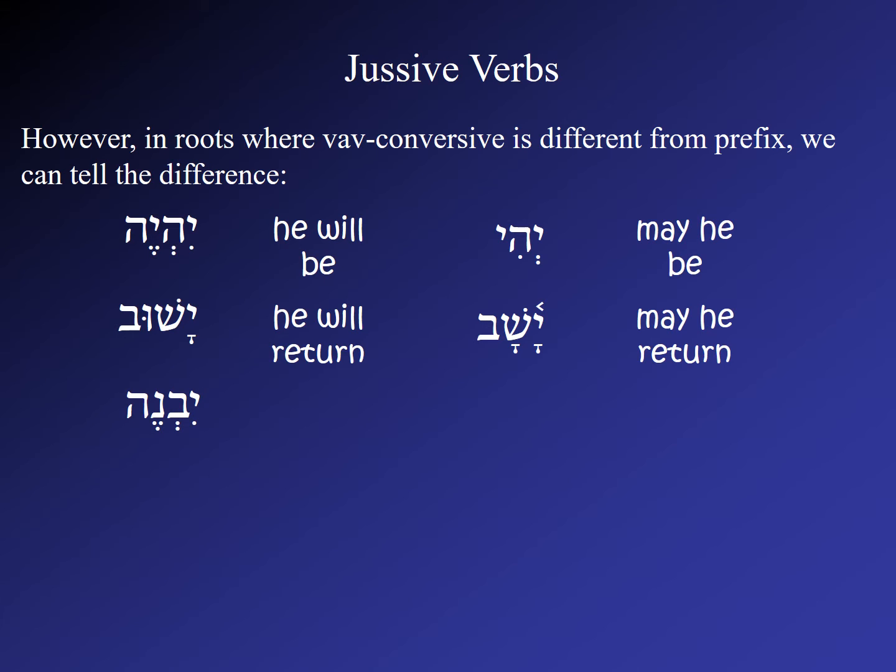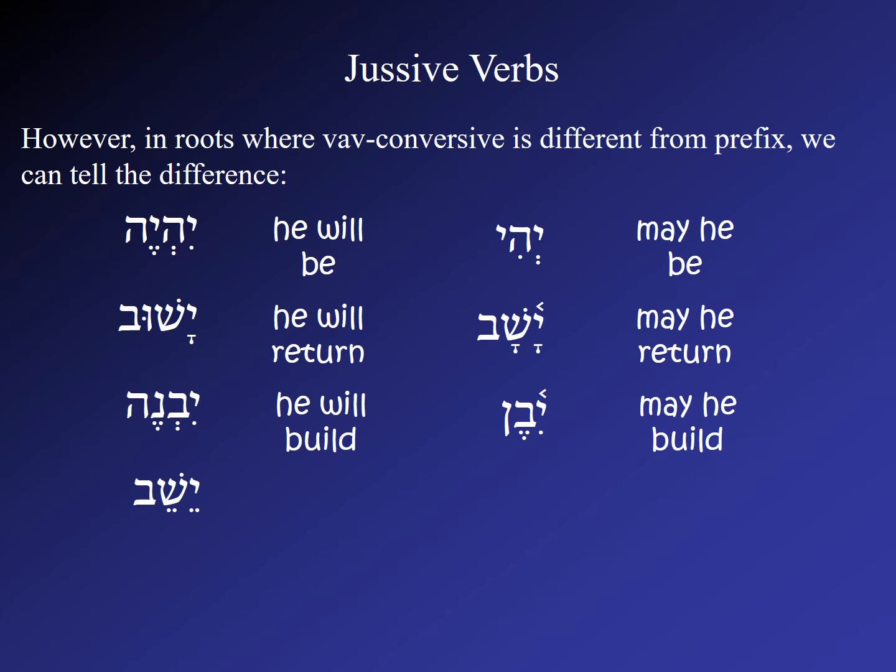Another type of root that is distinguishable is the third hey. Yivneh, of course, means he will build. The vav conversive form is vayiven. Remove the vav, patach, doubling. Yiven means may he build. Yivneh, prefix. Yiven, jussive.